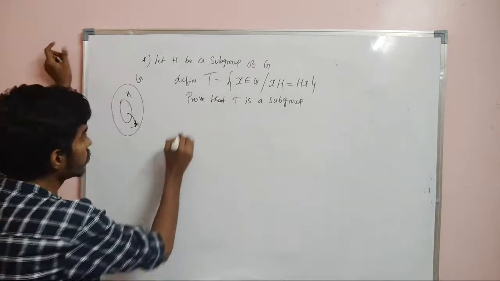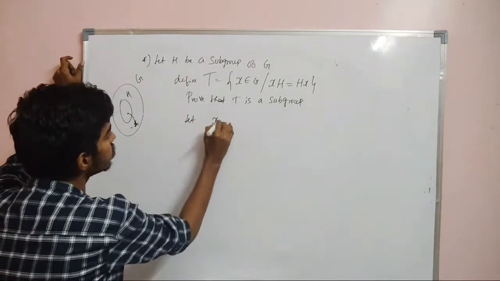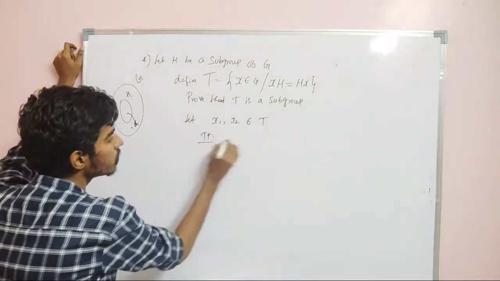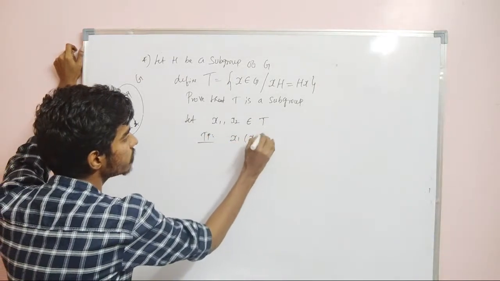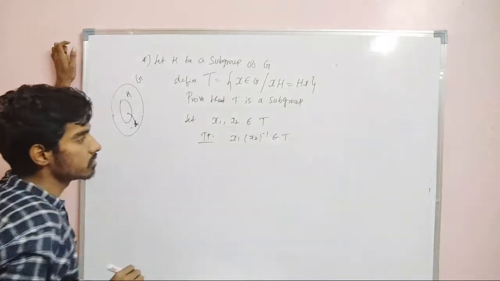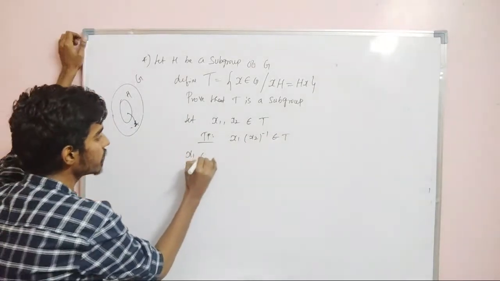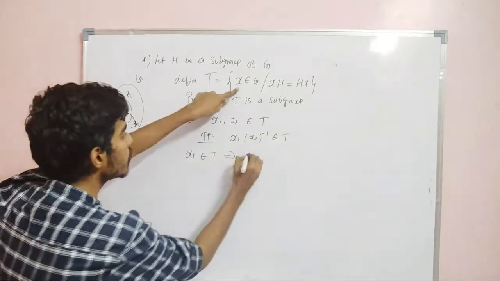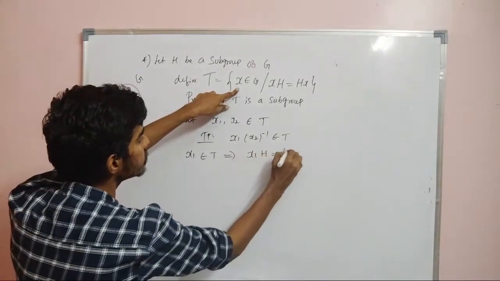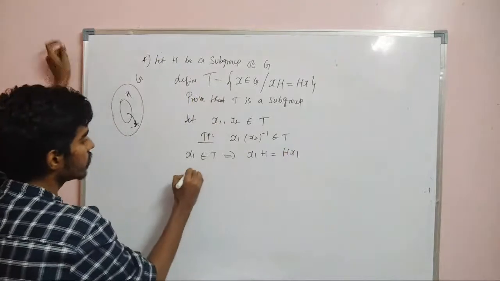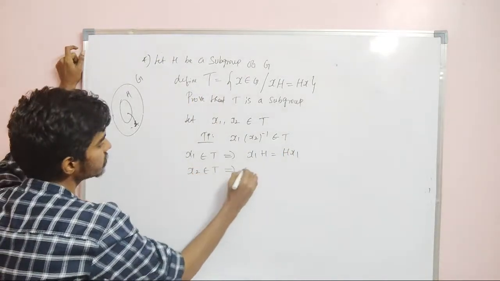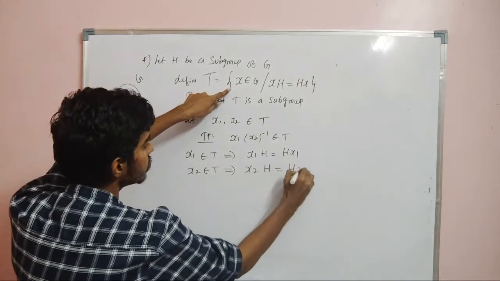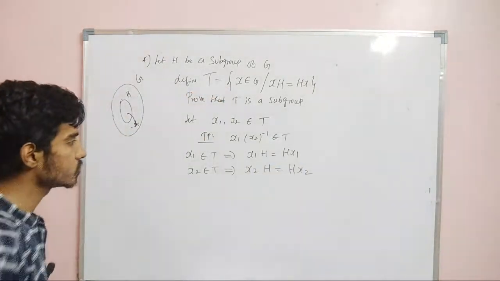So let us take two elements, x1 comma x2 belongs to T. What we need to prove is that x1 x2 inverse is also in T. Since x1 belongs to T, x1H equals Hx1. Since x2 belongs to T, x2H equals Hx2.